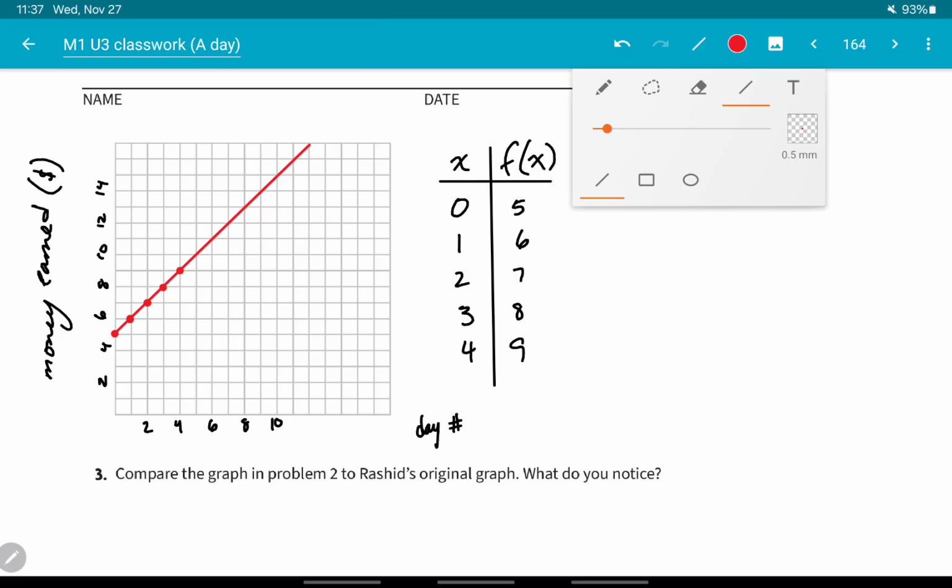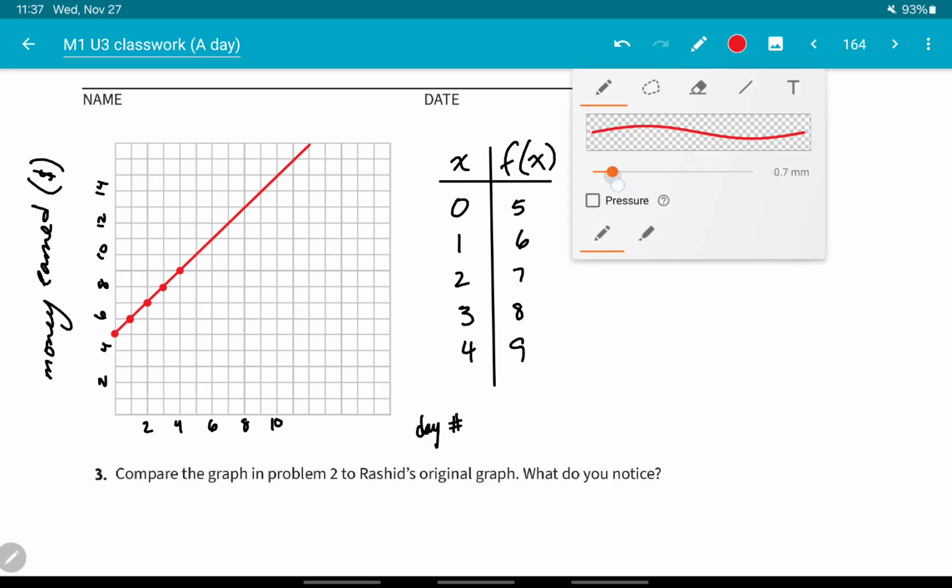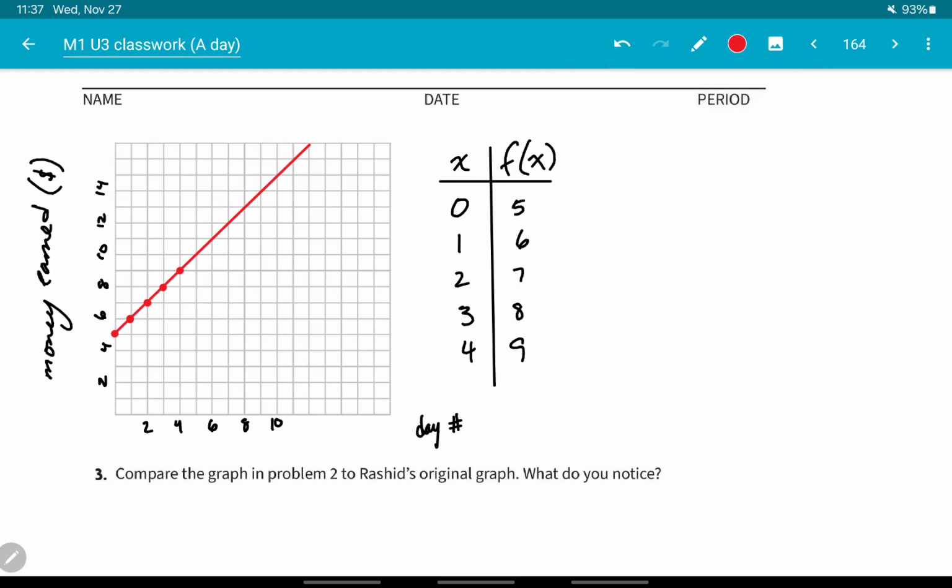Okay. And then my explicit equation would be, so my f of x value looks like it's 5 bigger than my x value. So I could do f of x equals, start out with 5, and then add whatever x is. If I'm going to write this in the traditional order, it would be whatever my x value is plus 5.